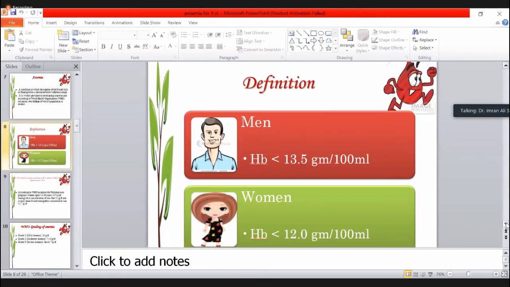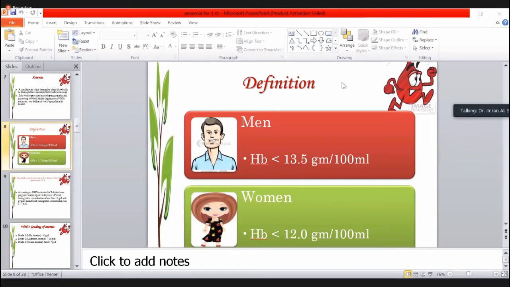This is the WHO definition, and for your whole life, kindly remember it. It is common for all. It is different in European countries and different in Asian countries.